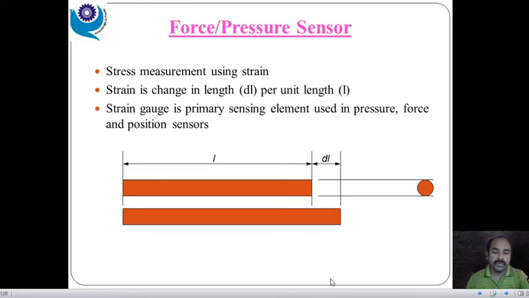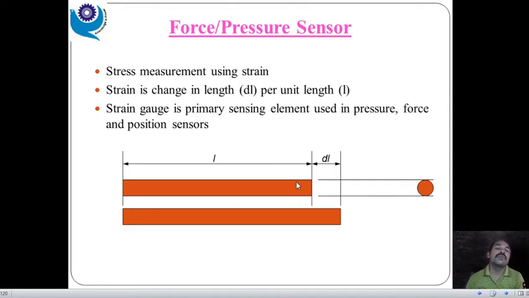So here we can see a simple wire which has the length L. When we apply a stress on this one, what happens? The length increases over here. This dL is nothing but the change in the length by applying a stress. We call it a strain, some small deformation, small change, right? This is the front view and this is the side view.